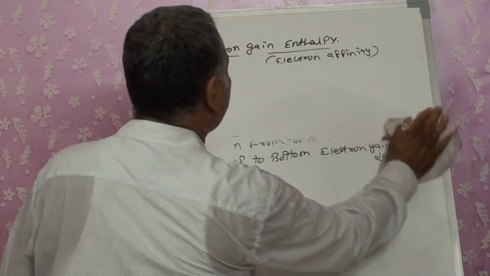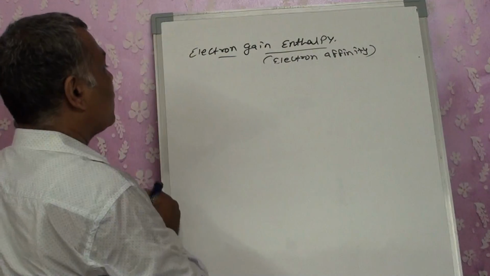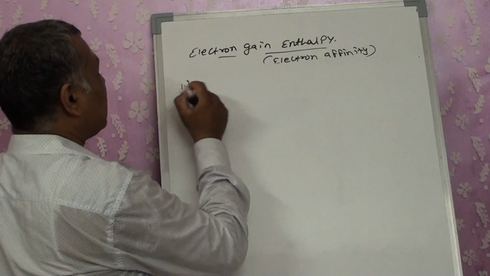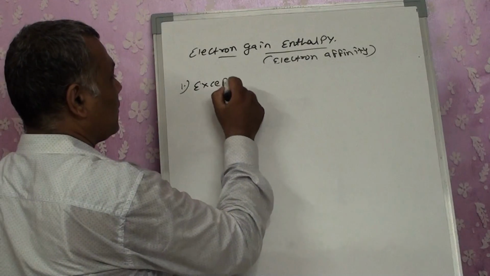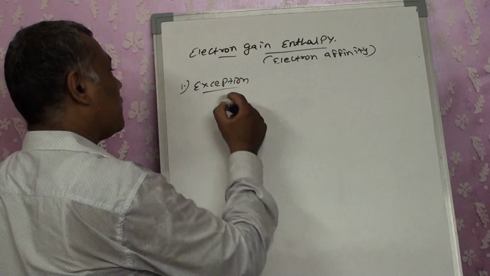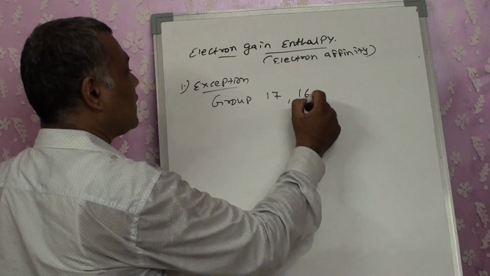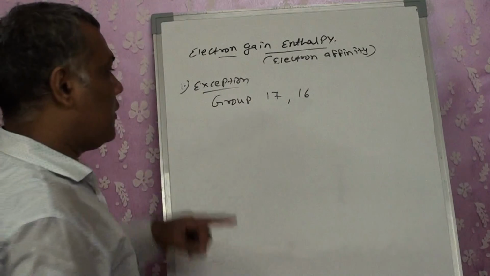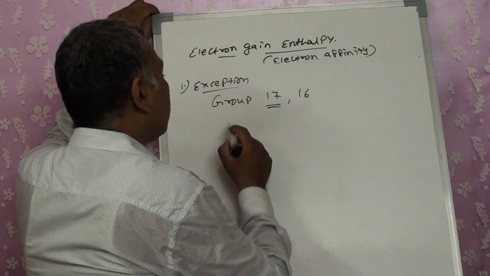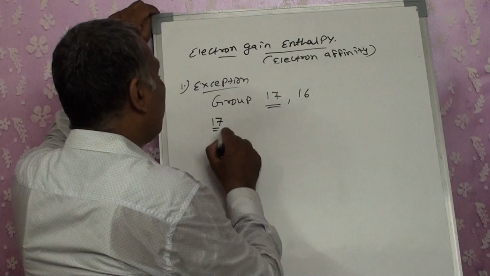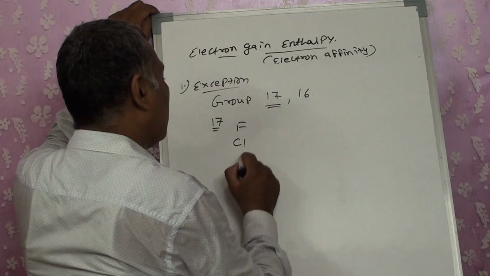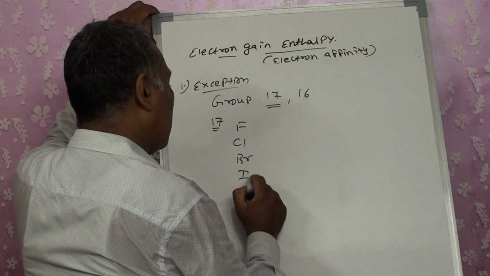Now those two groups, the first exception. What is it? Group 17 and 16. First of all, let us talk about 17. In group 17 we have fluorine, chlorine, bromine, iodine.